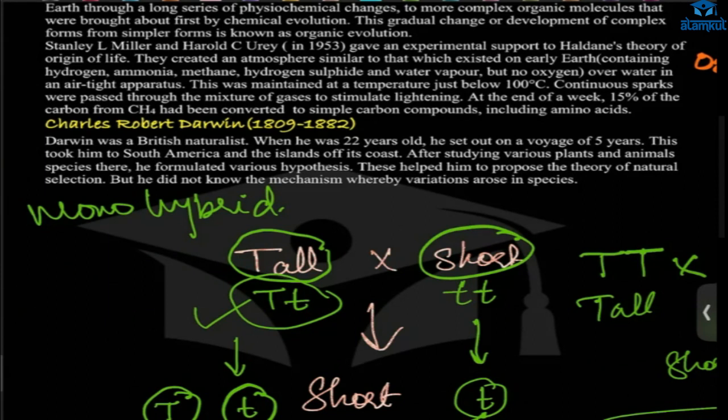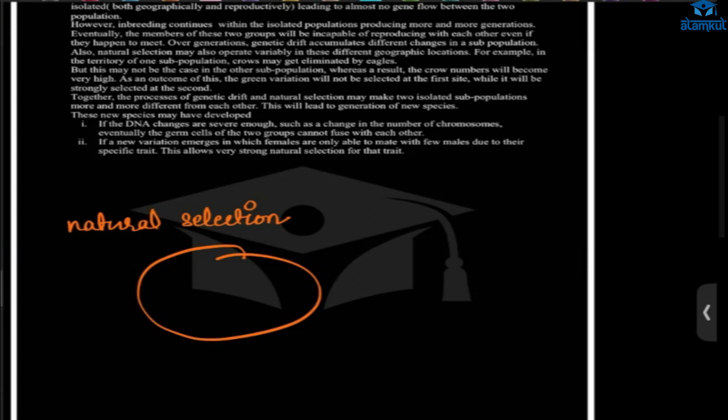He traveled by ship. He traveled to South America and other places, and he discovered some things. He studied plants and animals, and so he formulated natural selection. What is natural selection? In this, he said that in the environment there are many things, different types of populations, many species. So first there will be what?